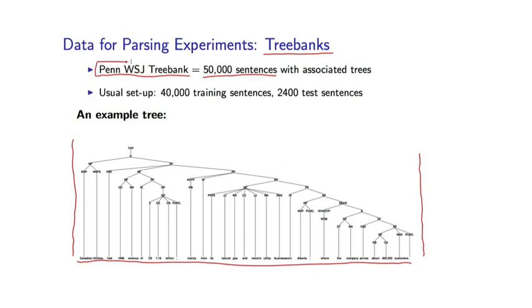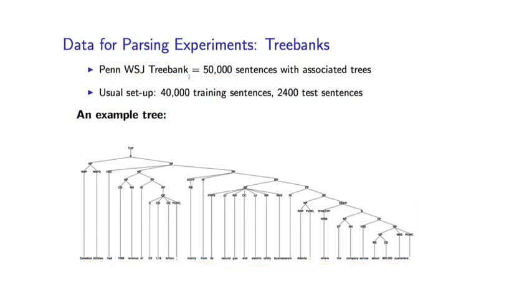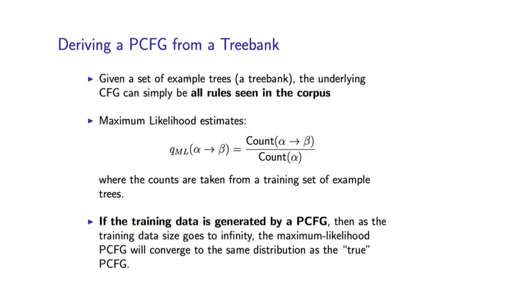The Penn WSJ tree bank was one of the earliest examples, but by now we actually have many different resources in many different languages of this form. So once we have a tree bank, learning a PCFG is actually extremely straightforward, almost trivial.